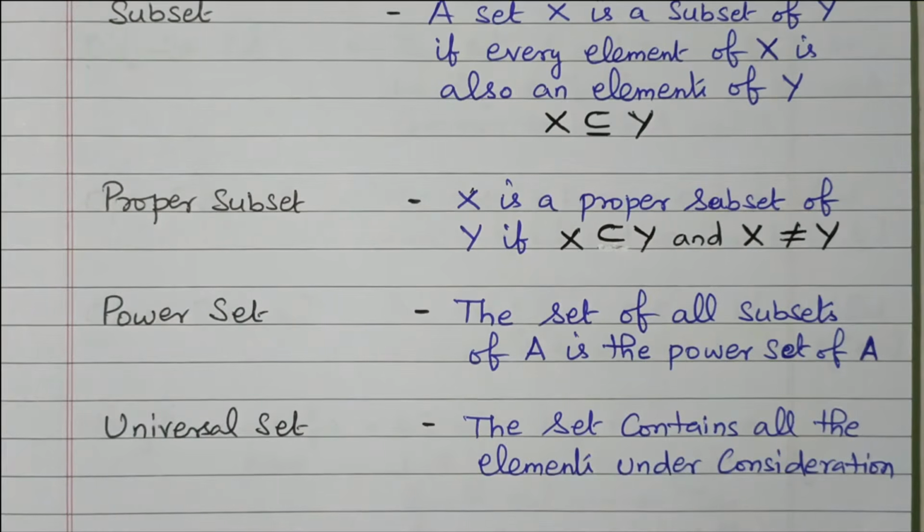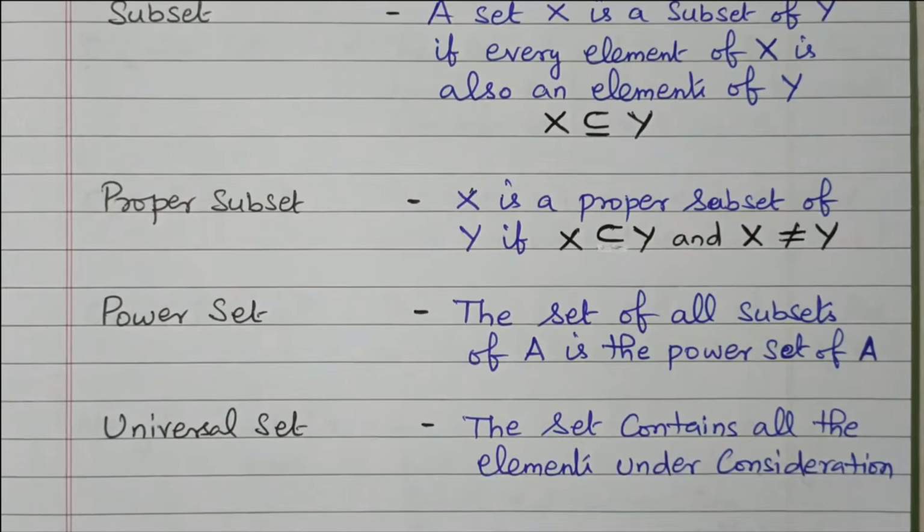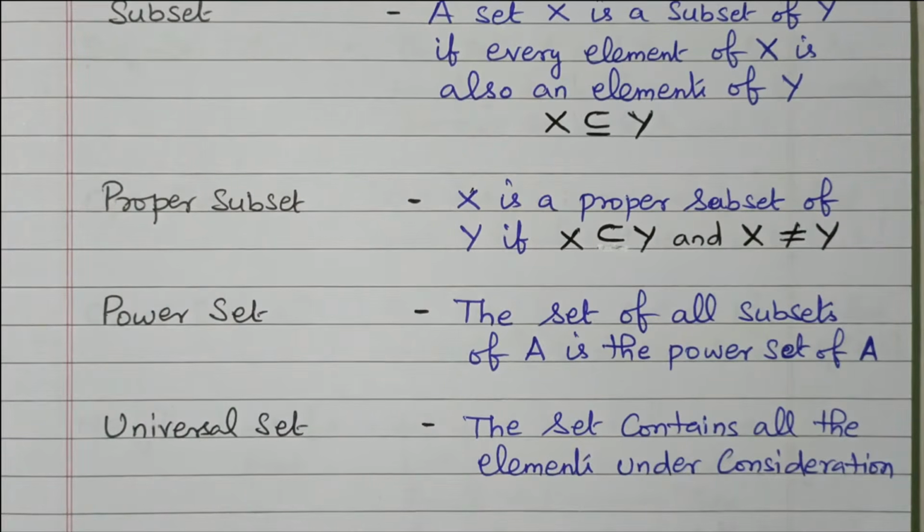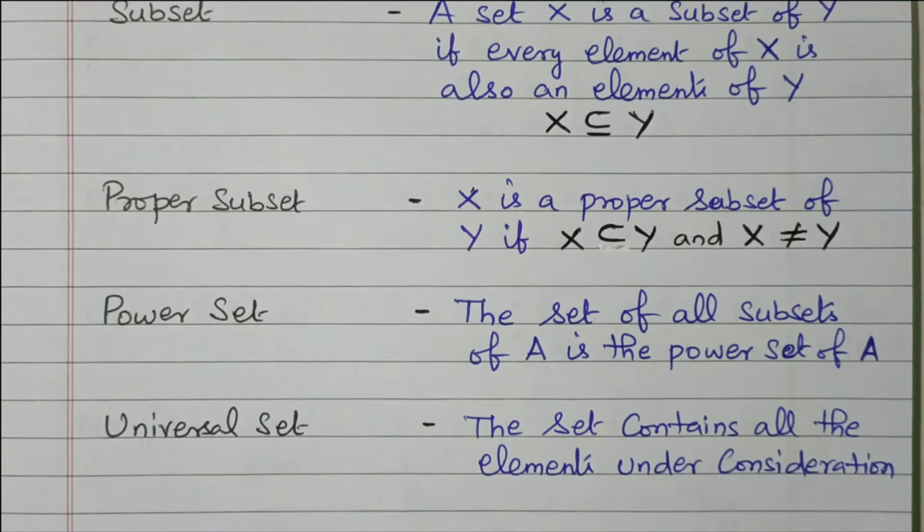So in this video we discussed the types of sets available. Empty set means not having any element. Finite set: the clear-cut idea is that red flowers in Ooty garden is a finite set, while beautiful flowers in Ooty garden is an infinite set, because beautiful flowers we cannot define easily. Singleton set means only one element is available. Equivalent set means the number of elements is equal. Equal set means the number of elements is equal and the elements are also equal.